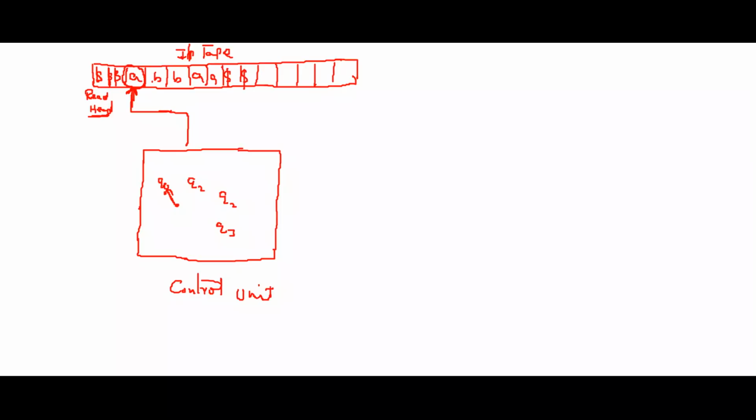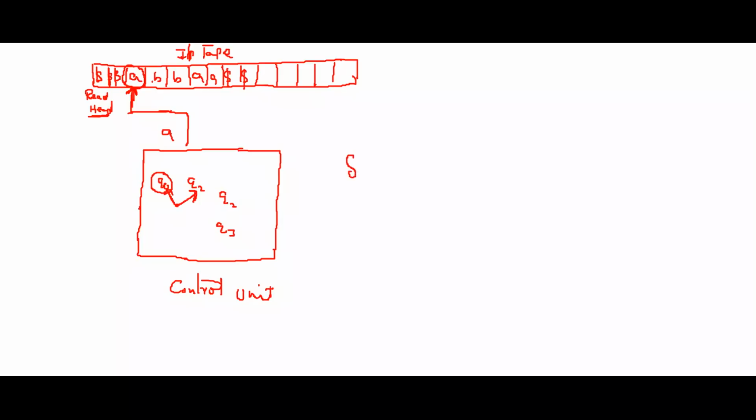Why is it called a read head? It can only read. It cannot modify the symbols in the given input tape. Whatever the input symbol is, its duty is to read only. It reads and sends to the control unit. Upon seeing the first symbol A, suppose your current state is Q0. Upon seeing A on Q0, your control unit will decide where to go. Let us suppose it goes to Q1.